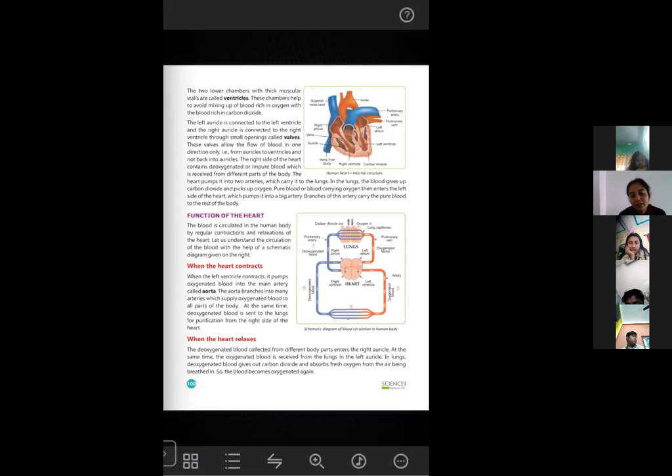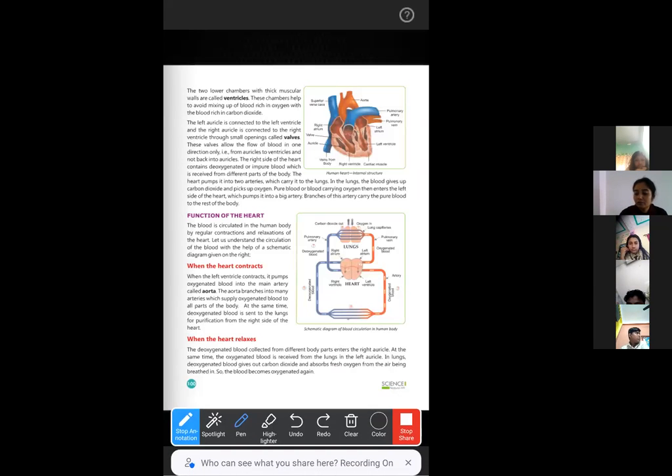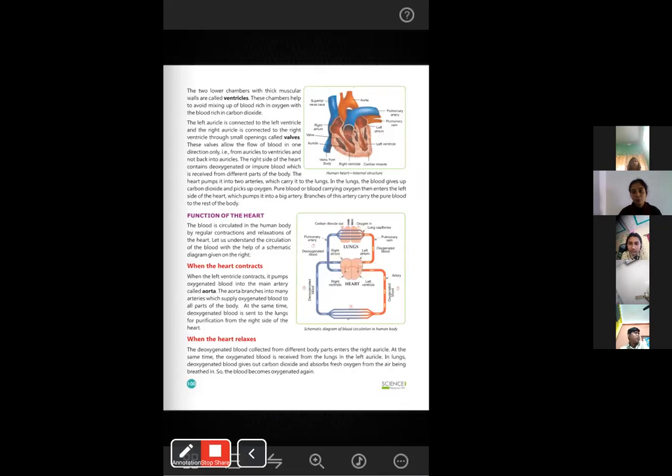So now when the ventricle, the lower part, is finally filled with blood, what happens? The heart muscles will contract in the inward direction. And when they contract, all the blood that is present in this lower part will come out of the heart through these channels. As the heart muscle has contracted very fast, there will be high pressure or force.